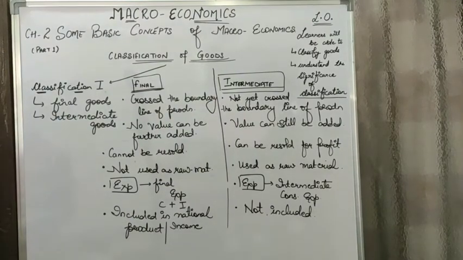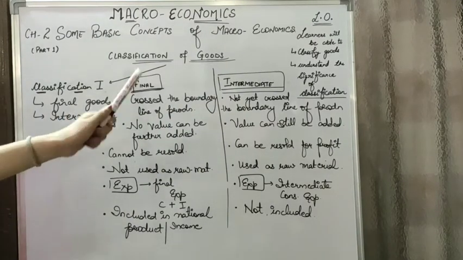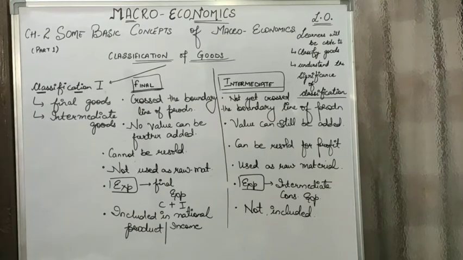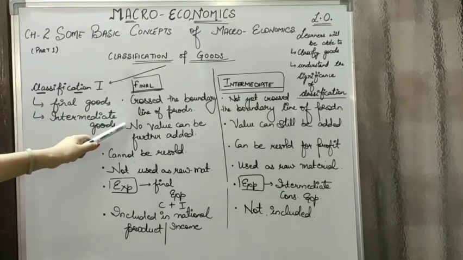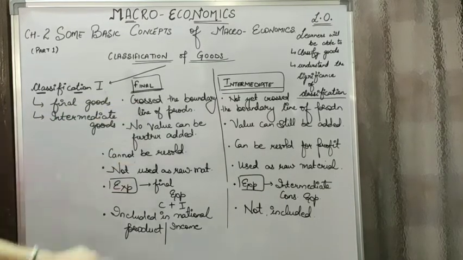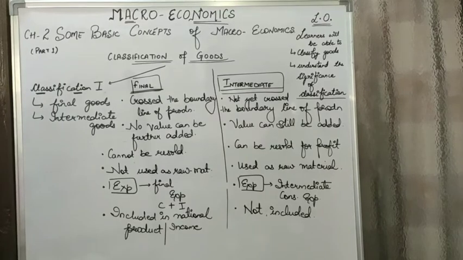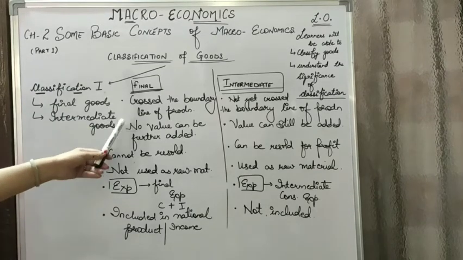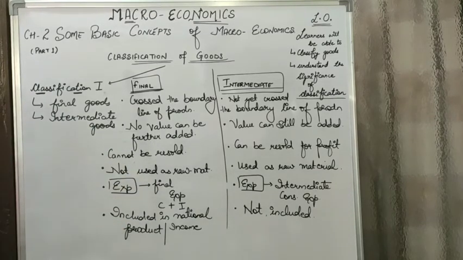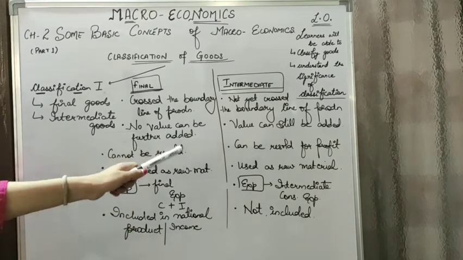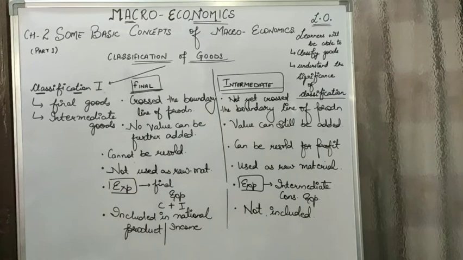Let's have a look at the difference between the two, final goods and intermediate goods. Final goods are the ones which have crossed the boundary line of production, whereas intermediate goods are the ones which have not yet crossed the boundary line of production. The production process is still going on for them. For final goods, no value can be further added to it, whereas in case of intermediate goods, value can still be added to it because the production process is still not over for them.